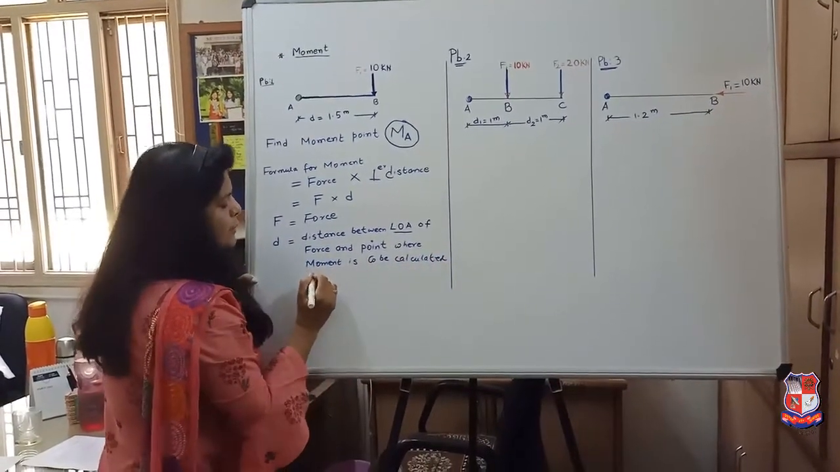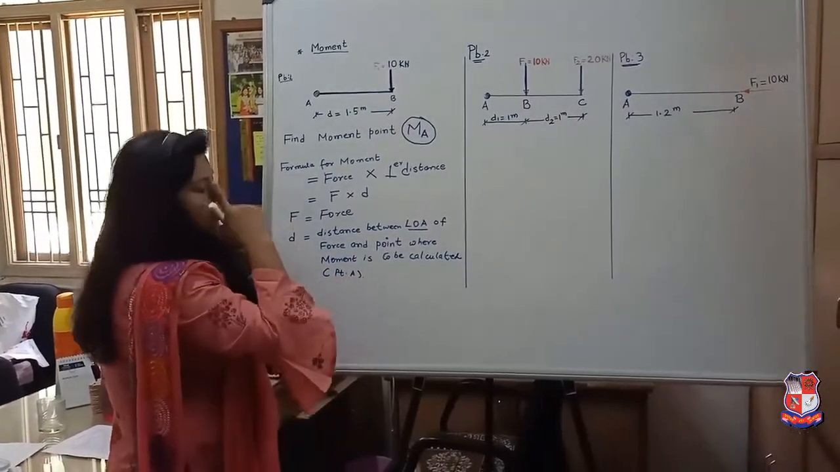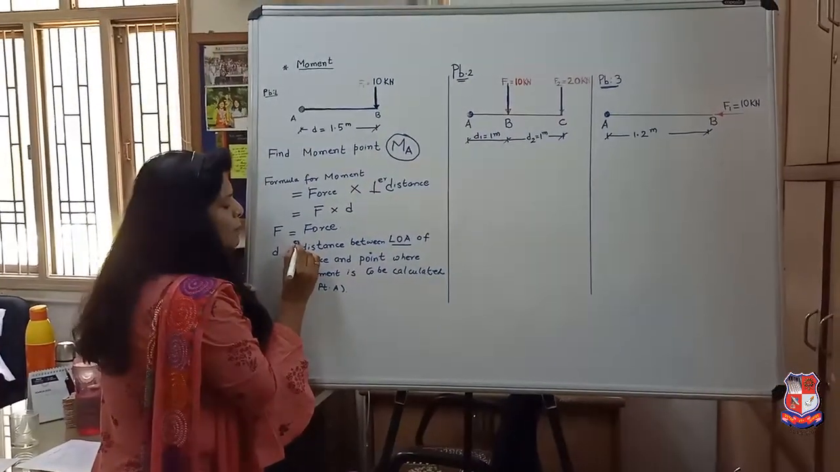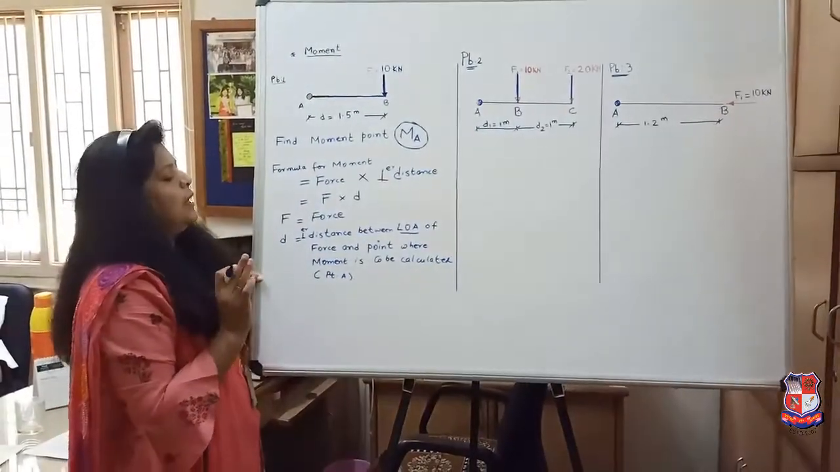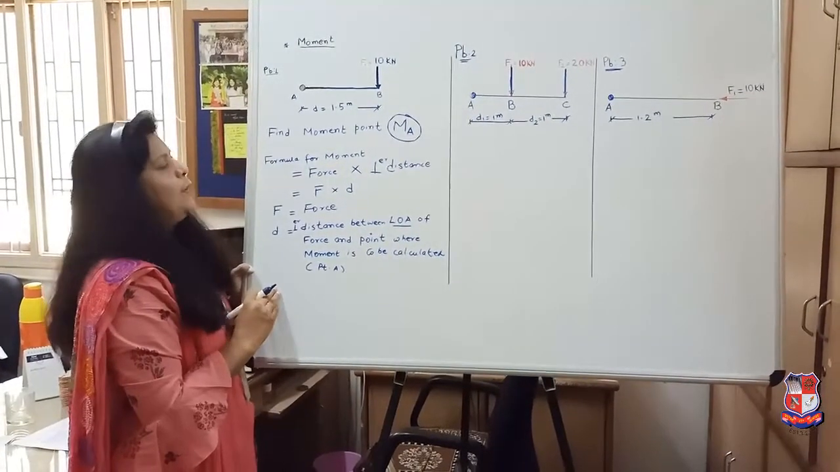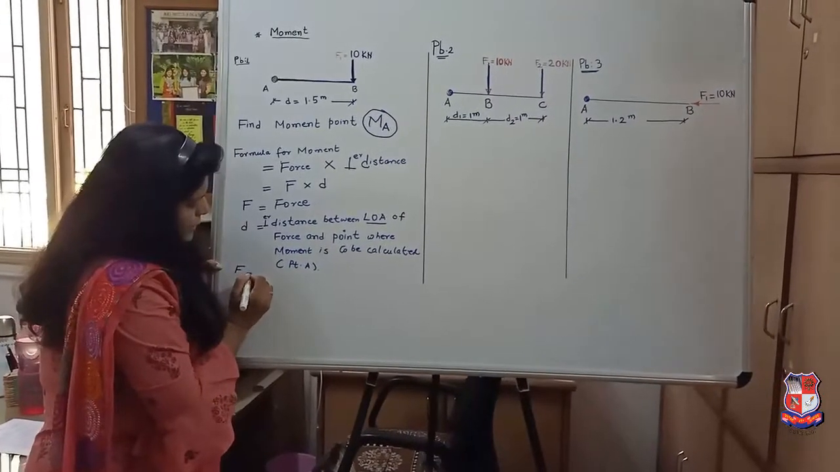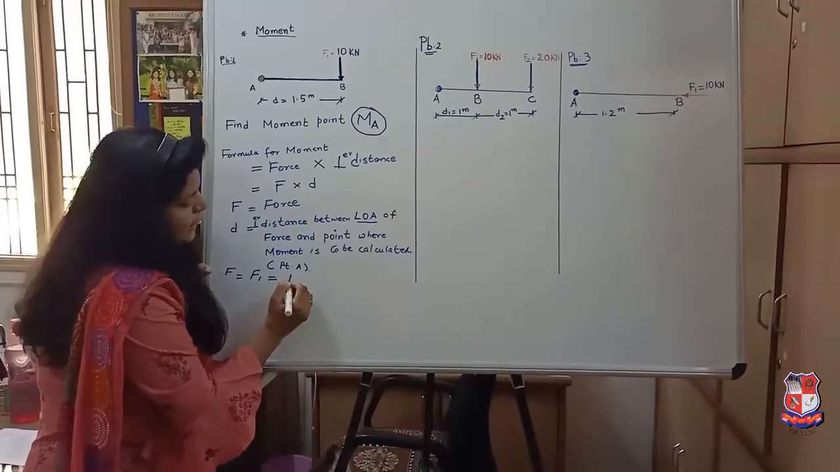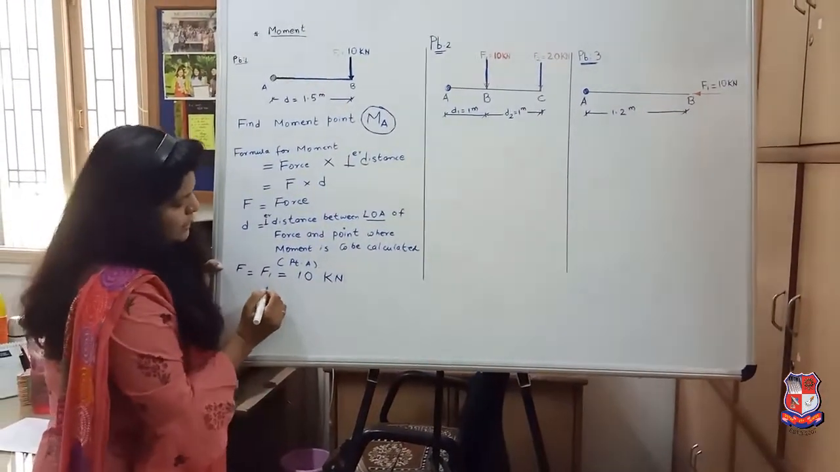Which point is that in this problem? In this problem it is point A. And one more point: it is nothing but the perpendicular distance, that is, the distance between the line of action of the force and the point where the moment is to be calculated. So what is the force? Force F is equal to F1, with an intensity of 10 kilonewtons.